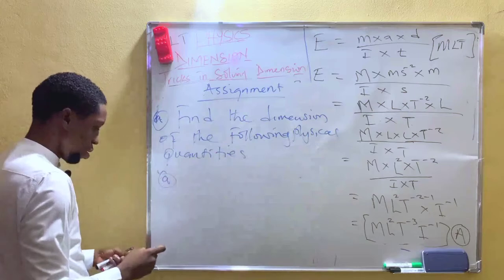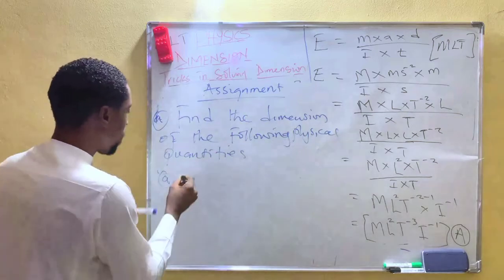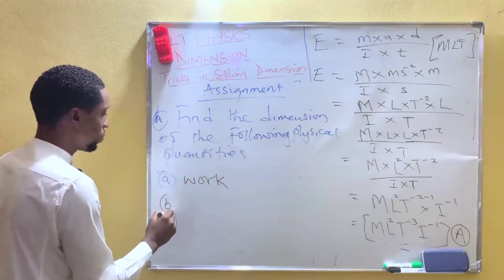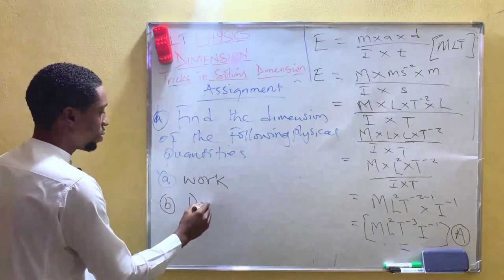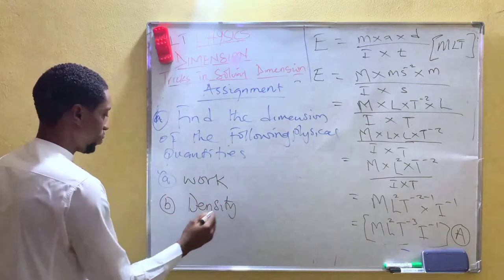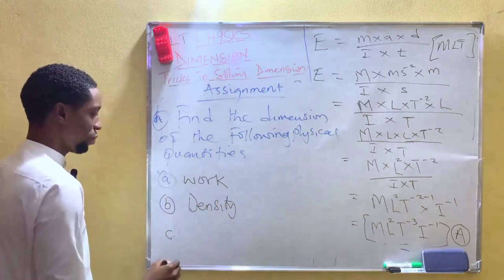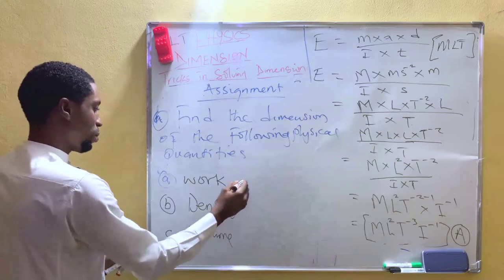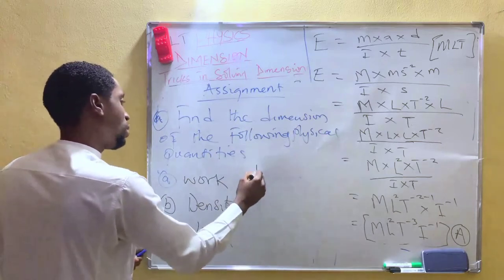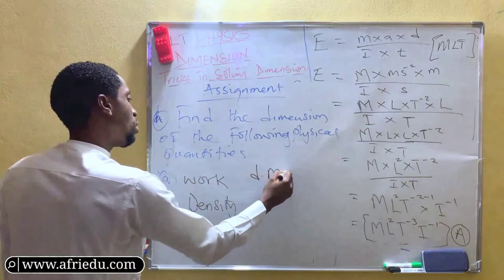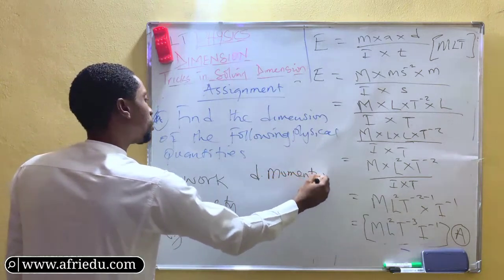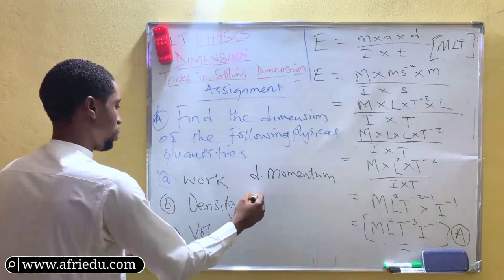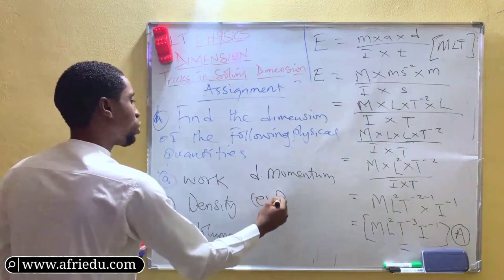Number A, work. B, density. C, volume. D, momentum. E, pressure.